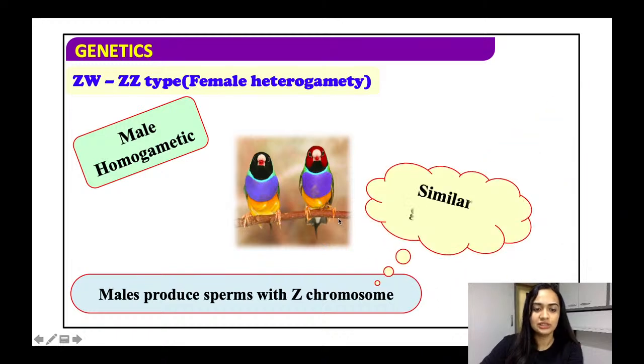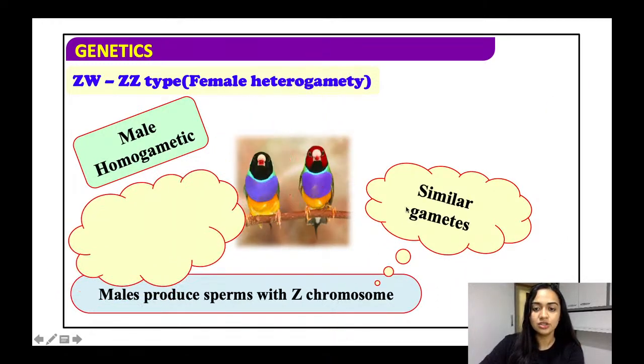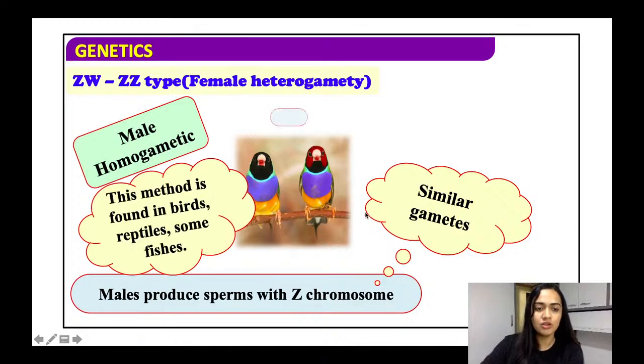The male is homogametic. Male produce sperm with the Z chromosome, that is the similar type of gametes. So this method is found in birds, reptiles and some fishes.